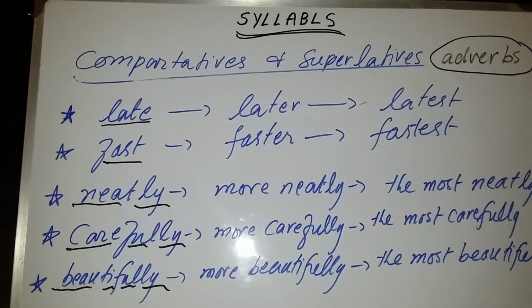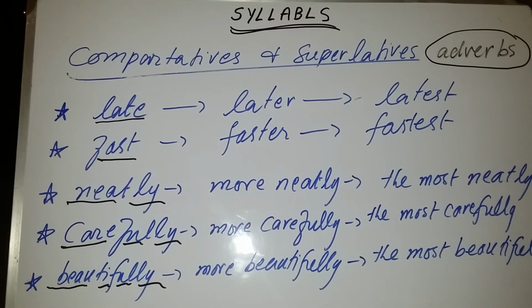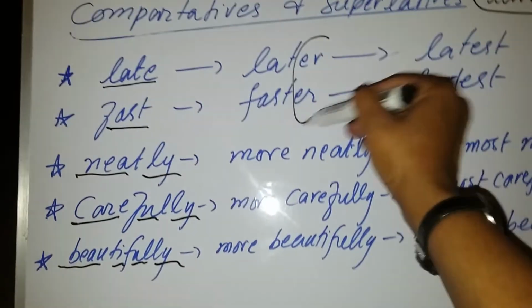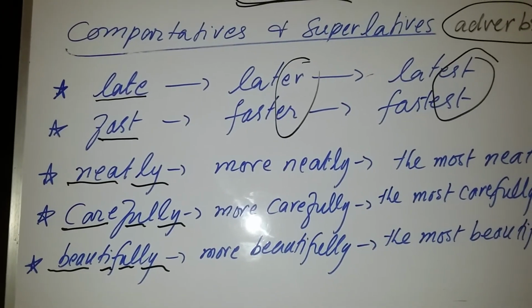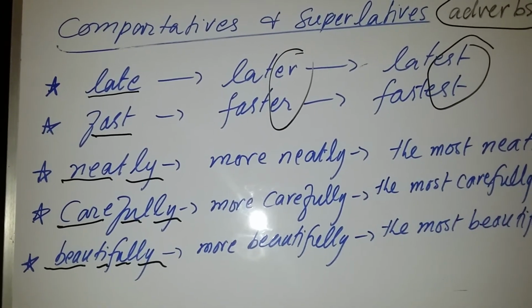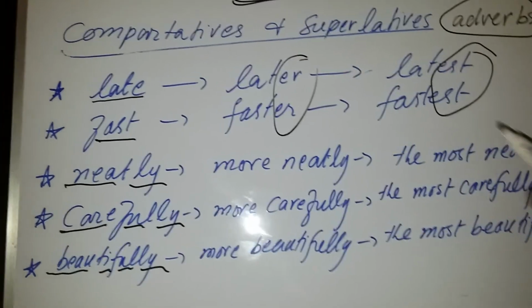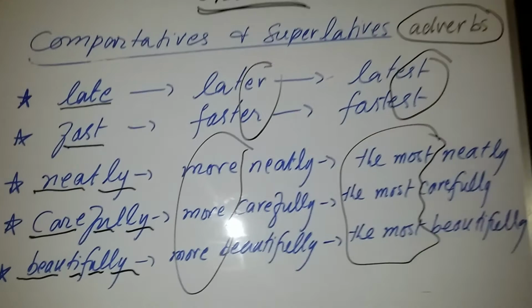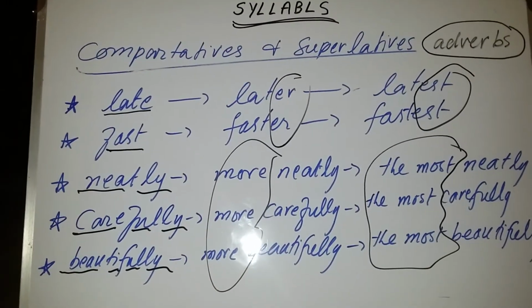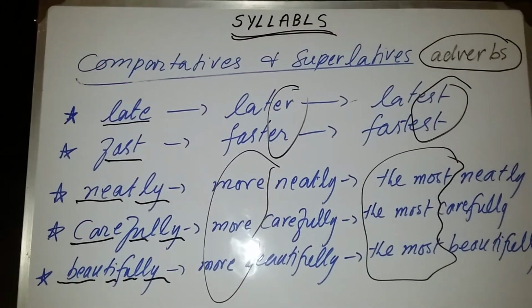Single unit adverbs will be converted into comparative and superlative by adding ER and EST. And for more than two unit words, we will put more and the most before them. Hope it will be clear to you.